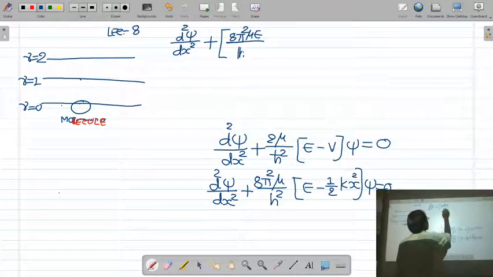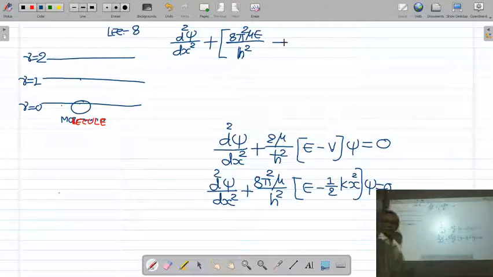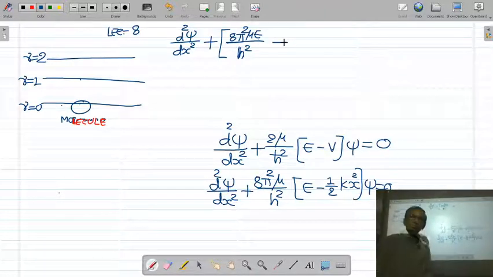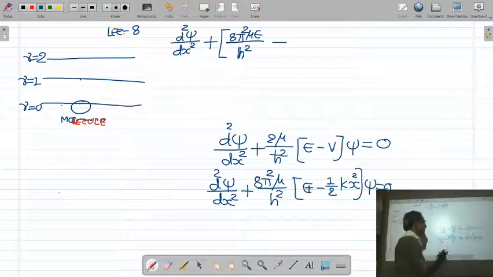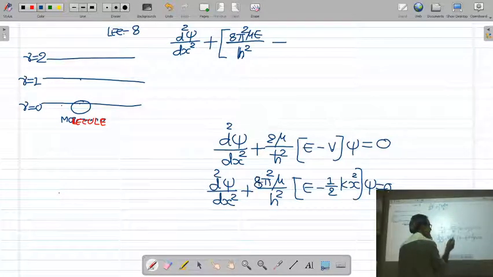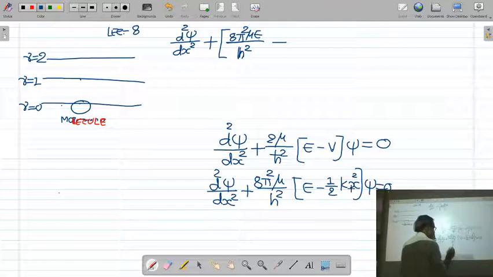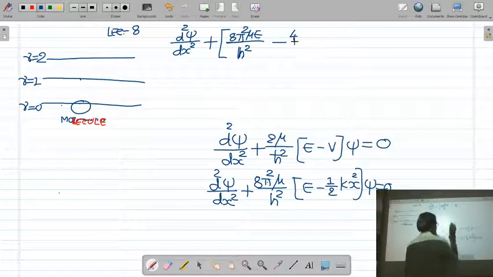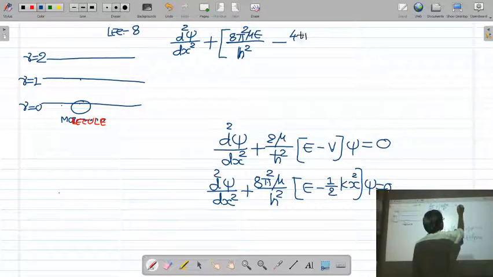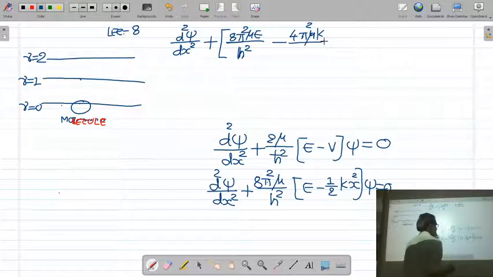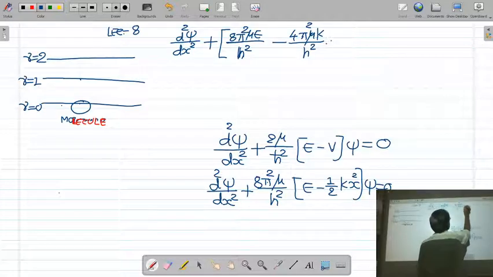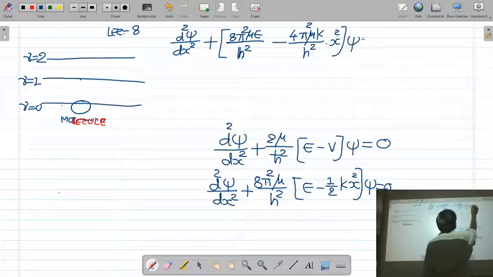This Schrodinger equation of a harmonic oscillator or vibrating molecule can be written as d squared psi upon dx squared plus 8 pi squared mu upon h squared into E minus, what will be the last term? 8 pi squared mu upon h squared into half Kx squared. So 8 upon 2 will be 4, giving 4 pi squared mu K upon h squared into x squared psi is equal to 0.